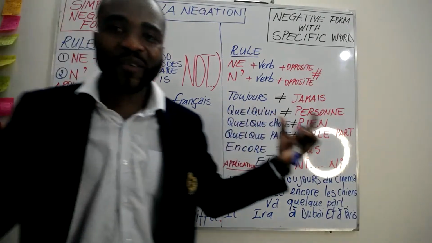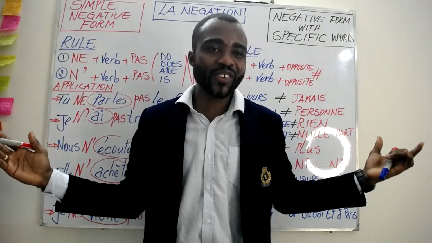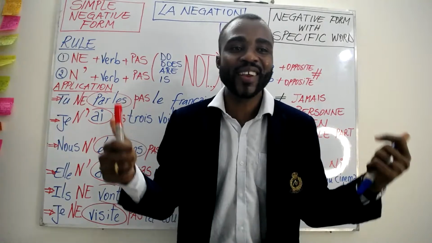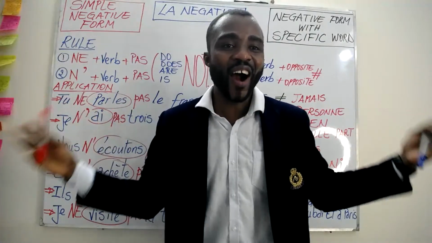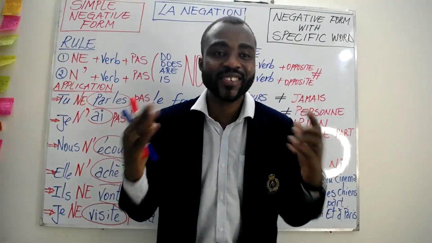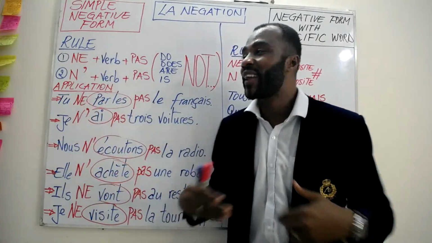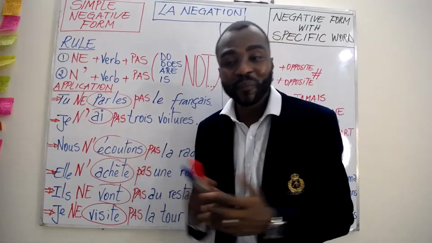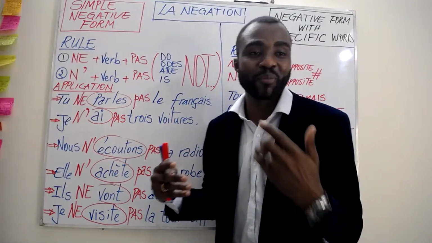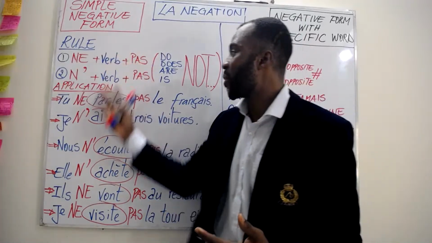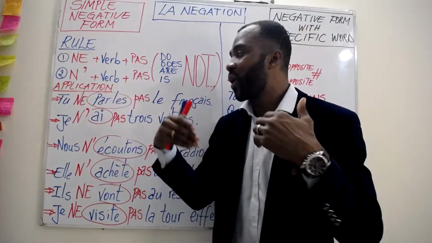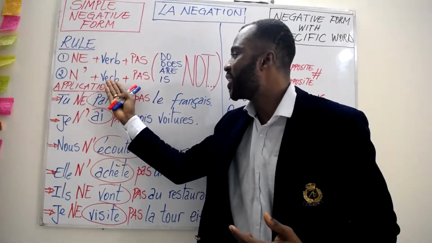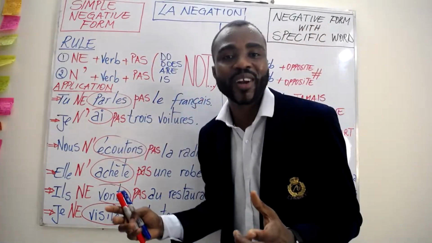There we are, with the simple negative form in French. How was that? Amazing, very easy. I hope you guys can now easily make the negative form and practically use it in your speaking, as now we know how to use it, why we need to use the first rule, and when we need to use the second rule as well.